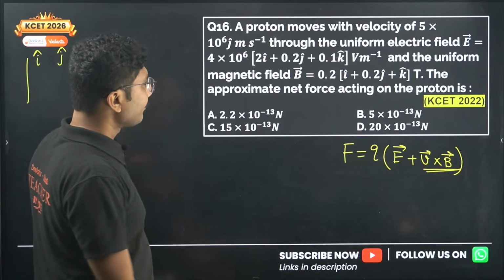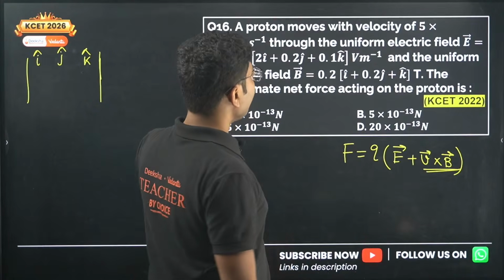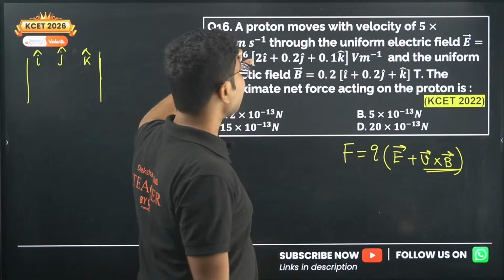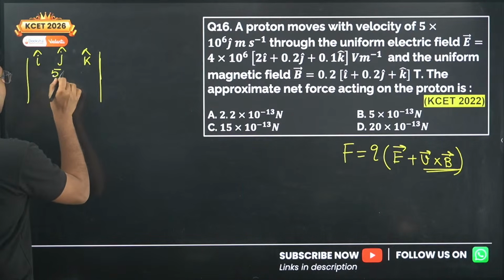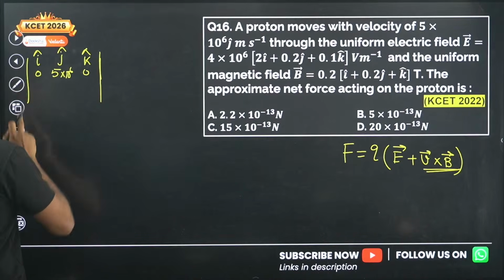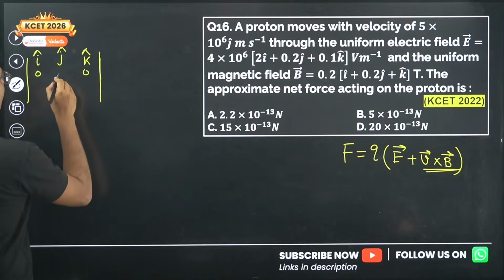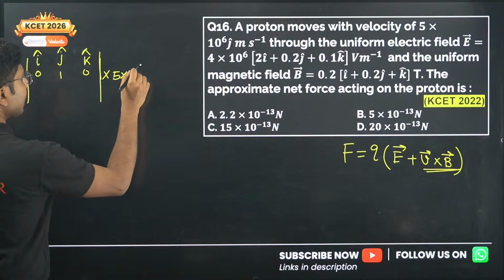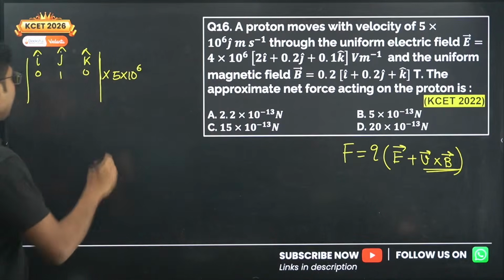Now first we will be using the V vector. So what is the V vector? V is given as 5 into 10 to the power of 6 j cap only. So 5 into 10 to the power of 6 and the remaining are 0, right? Nothing is there means remaining are 0. Now I can take this as common and write 5 into 10 to the power of 6 outside, because it's common from this row, remaining are 0.